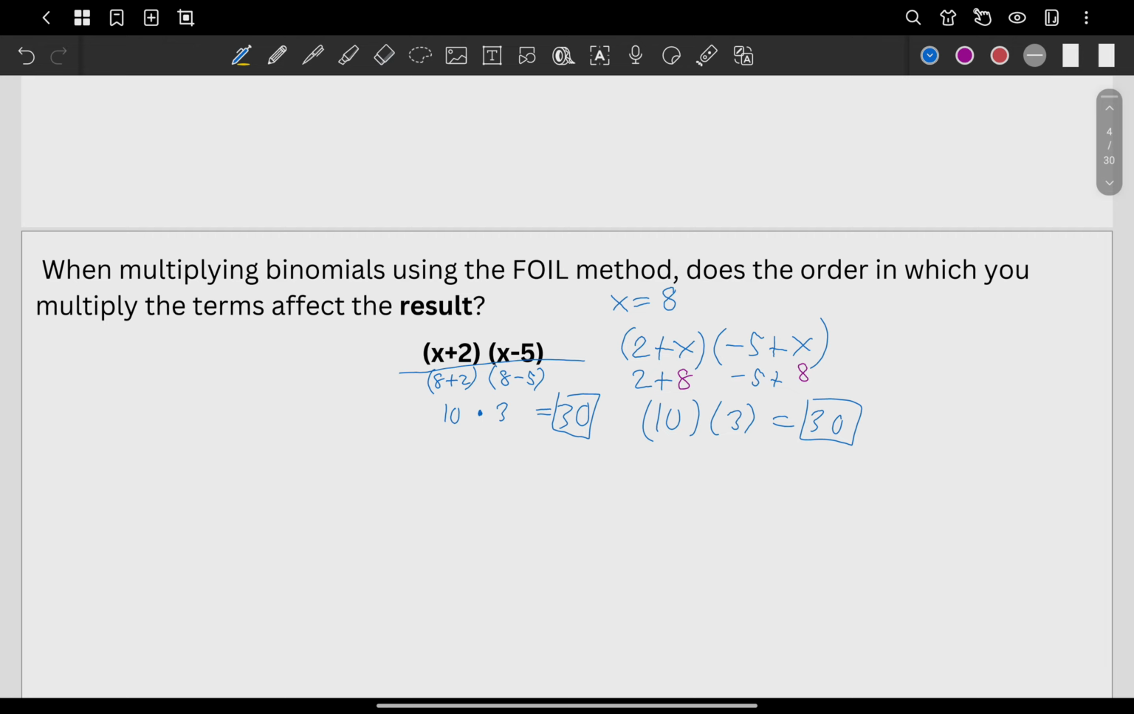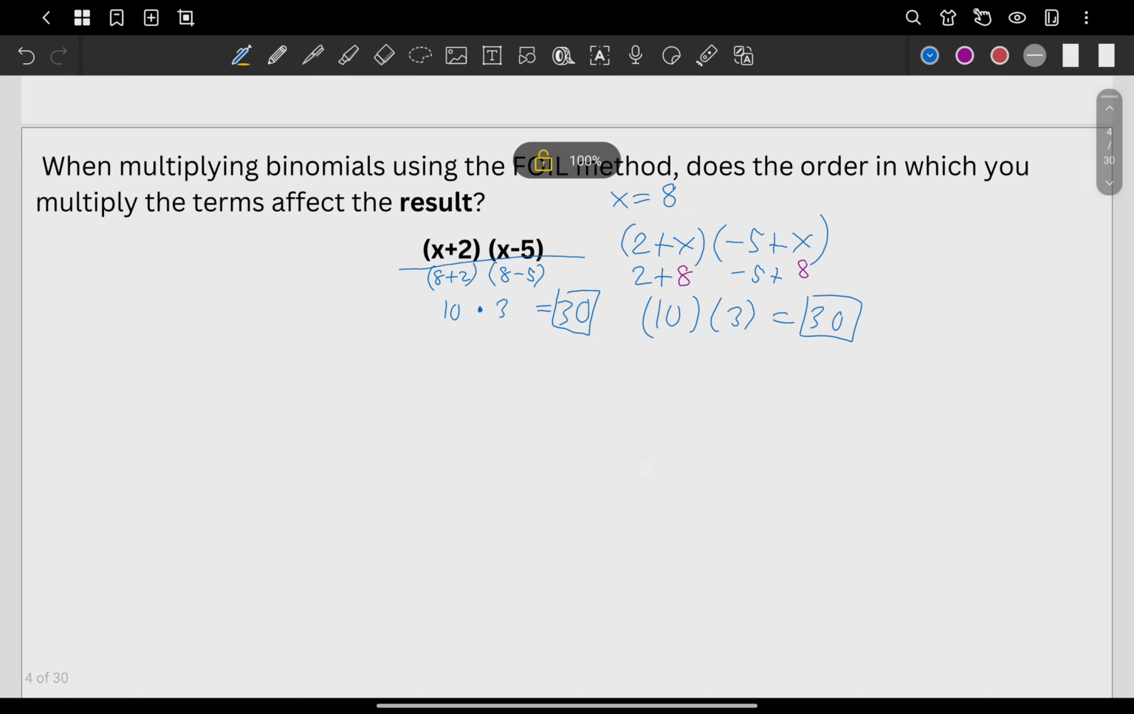And even though we use the FOIL method, let's check it. Let's say we have x plus 2 and x minus 5. Let's use our FOIL method. This is the first term, first term, last term, last term. These are the inner terms, and these here are the outer terms.